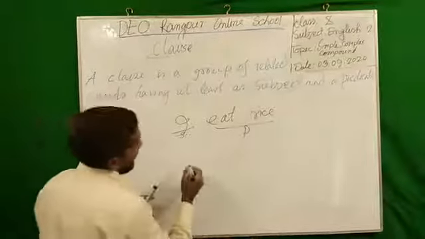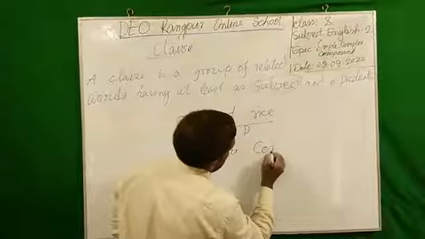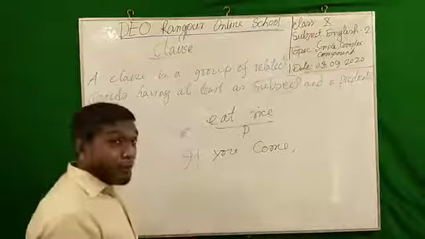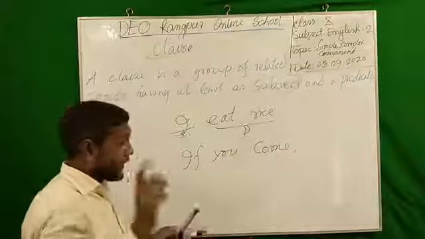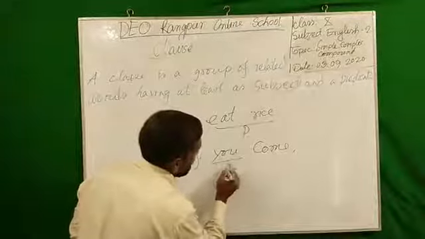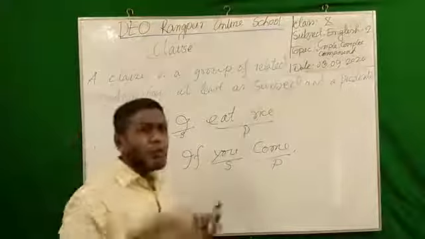Now, if I write, if you come, dear students, you have to be technical and try to understand my points, my techniques. Here again this is the subject and this is the predicate.